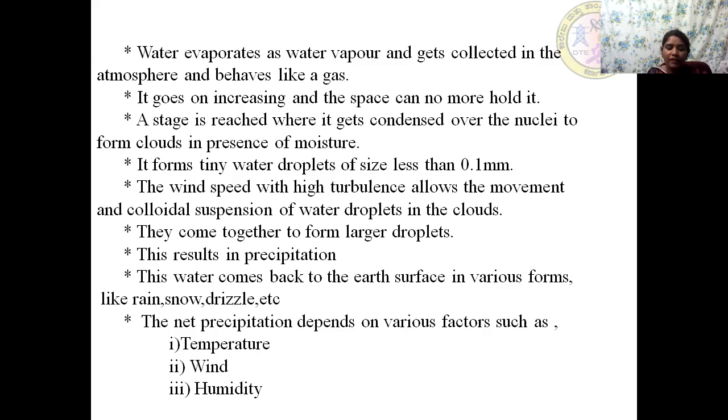You can use any word. So it starts getting evaporated as water vapor. This water vapor starts moving up into the Earth's atmosphere. It gets collected in the atmosphere and behaves like a gas.